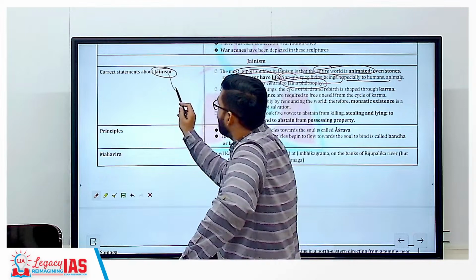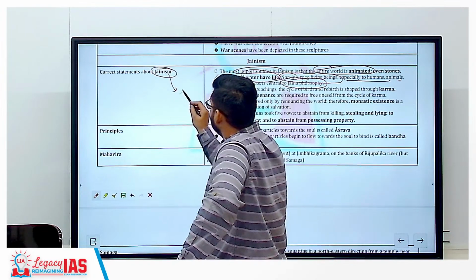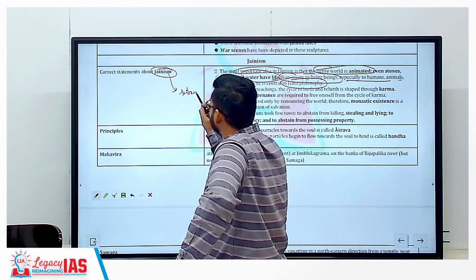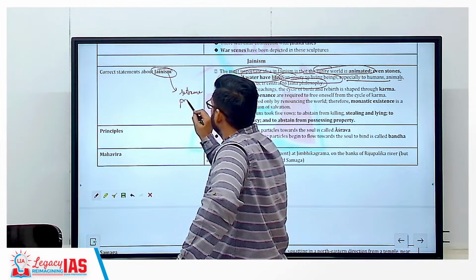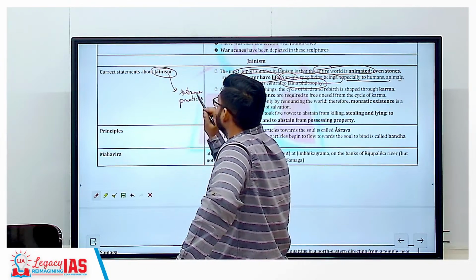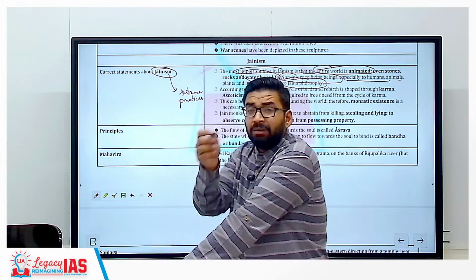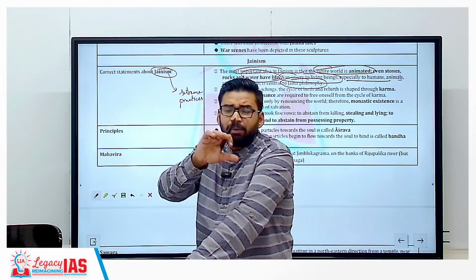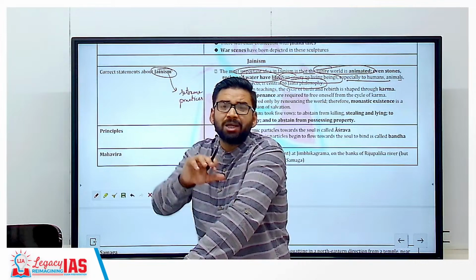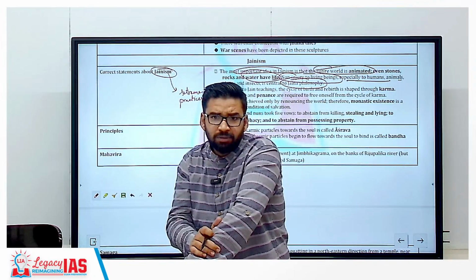So Jainism as a religion believes in extreme practices. Clear? Whereas Buddhism believes in liberal practices. That is why the most important philosophy in Buddhism was Madhyam Marg, the middle path. Clear?